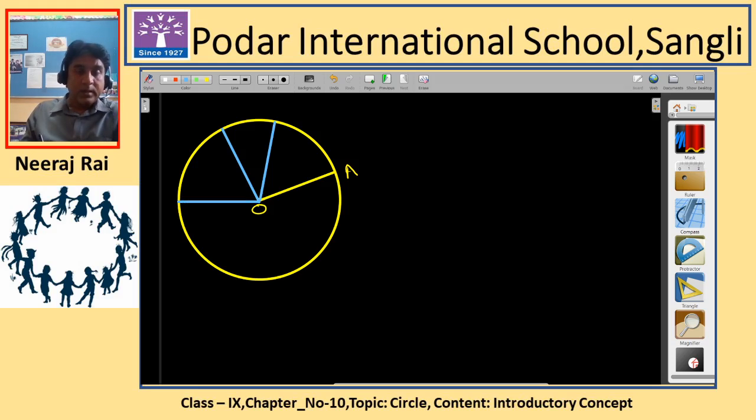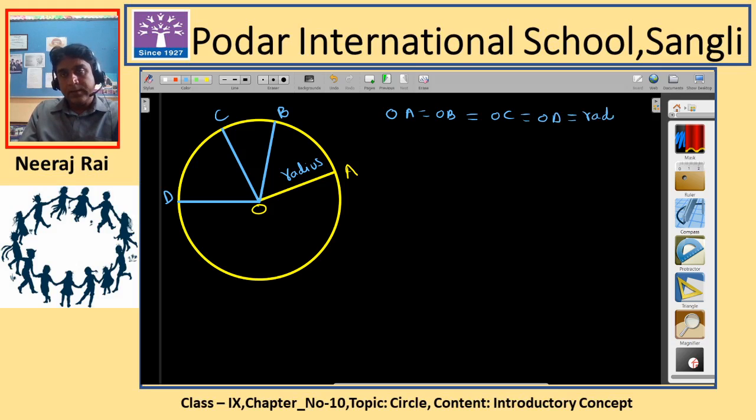You can name them differently, like OA, OB, OC, OD. They all are of the same length, and we call them radius. We represent it by small r. So I can say here OA is equal to OB is equal to OC is equal to OD, and they are called radius. So this is the radius of a circle.